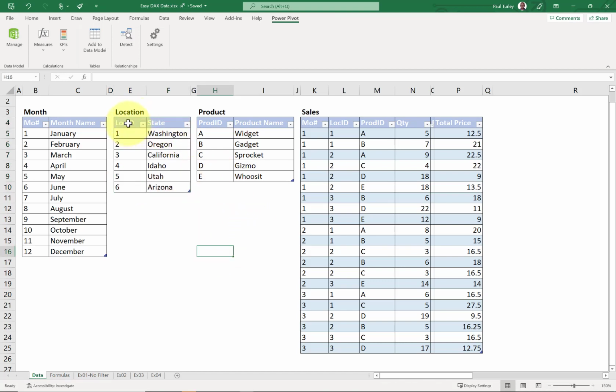But I'm making a point to use key values to represent friendly values that would be used in business. Here are my product IDs that represent product names. And then here's my sales table. This is a classic example of dimension tables and fact tables. This is my month dimension, my location dimension, my product dimension. That simply means that it's just a list of values that are used to look up values or to select things or filter things. And then this is my fact table.